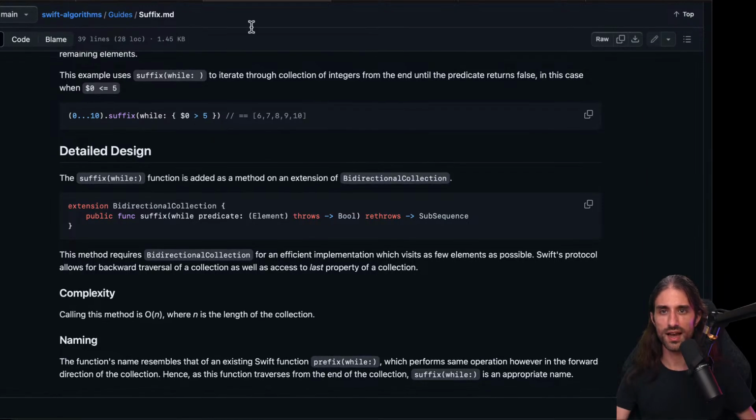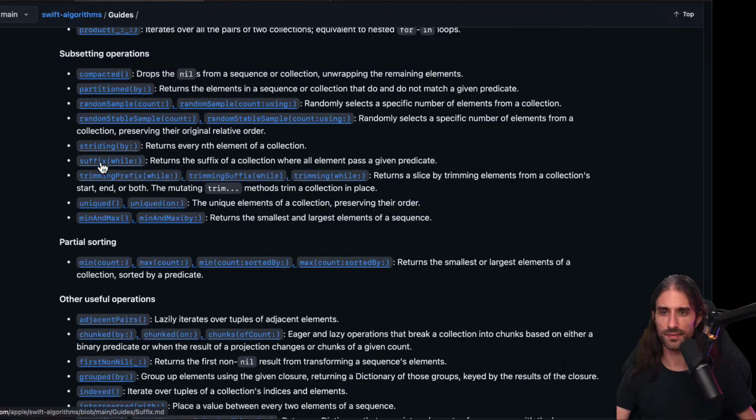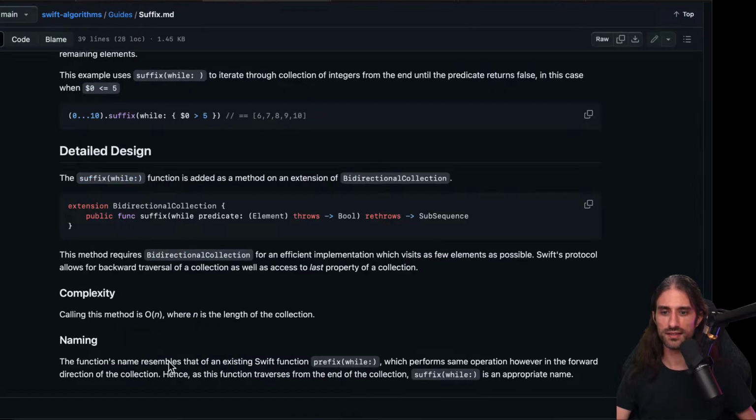I think there must also be a prefix one that goes with it. Oh, actually, yeah, you have prefix(while:) in Swift, and so they created suffix(while:), so there is a symmetric one.